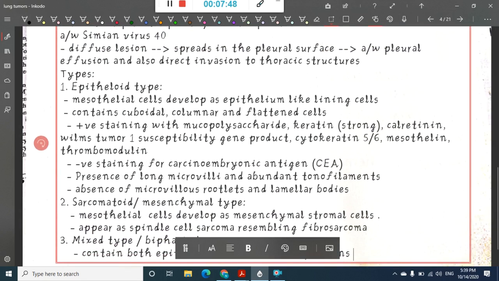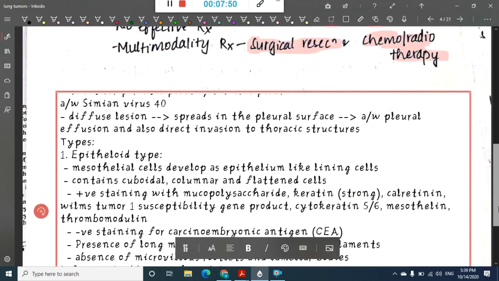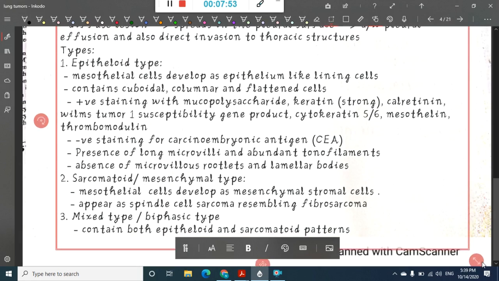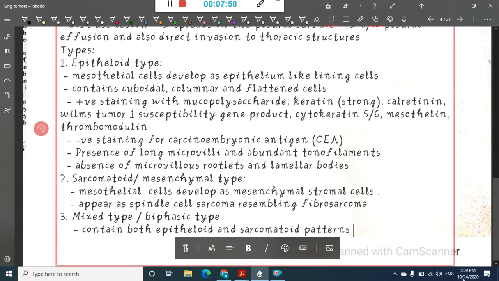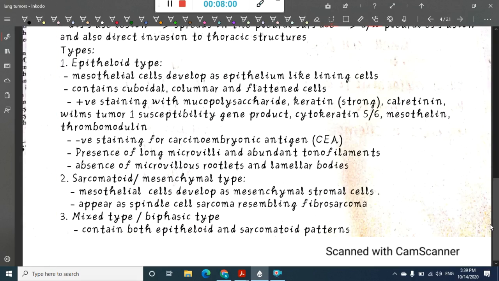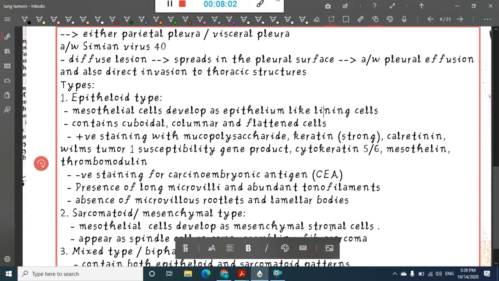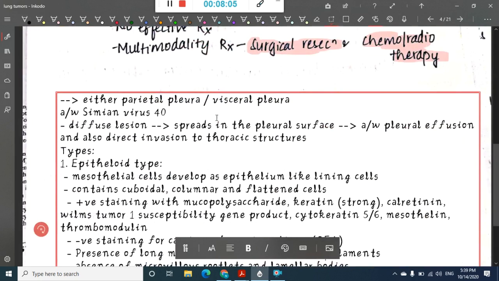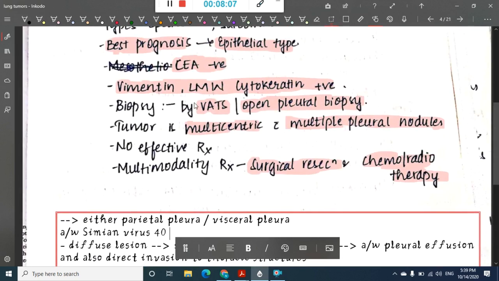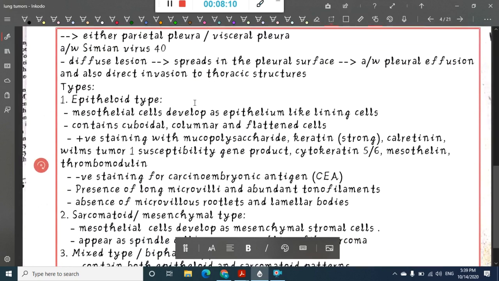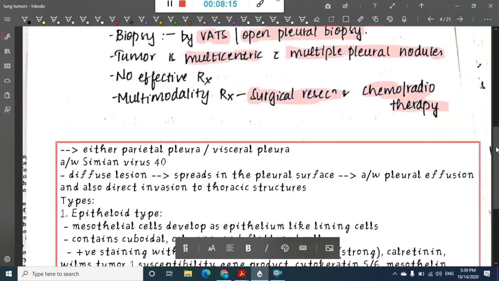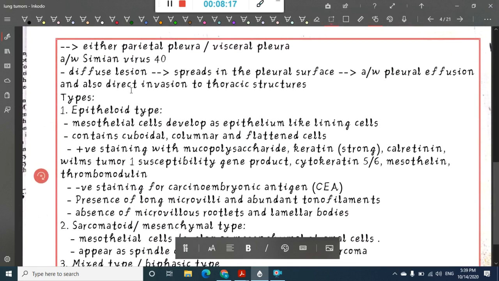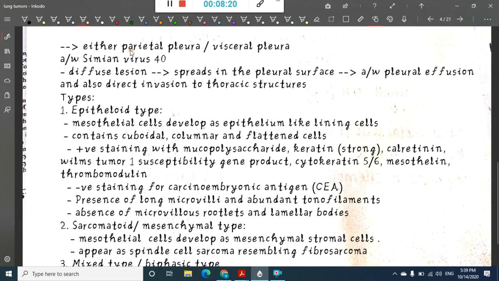These are the main important things. Let us see all of them again. Mesothelioma, if you see the pathology, can arise either from the parietal pleura or from the visceral pleura.